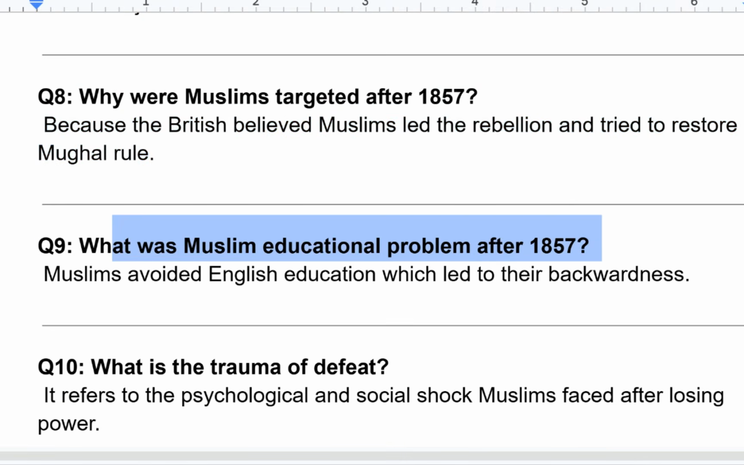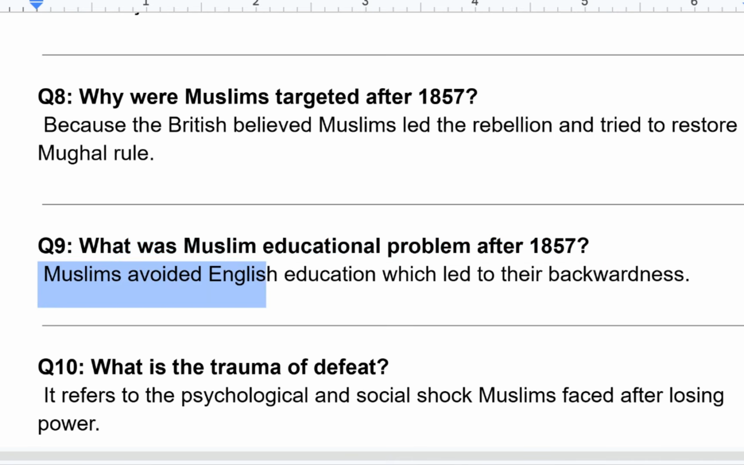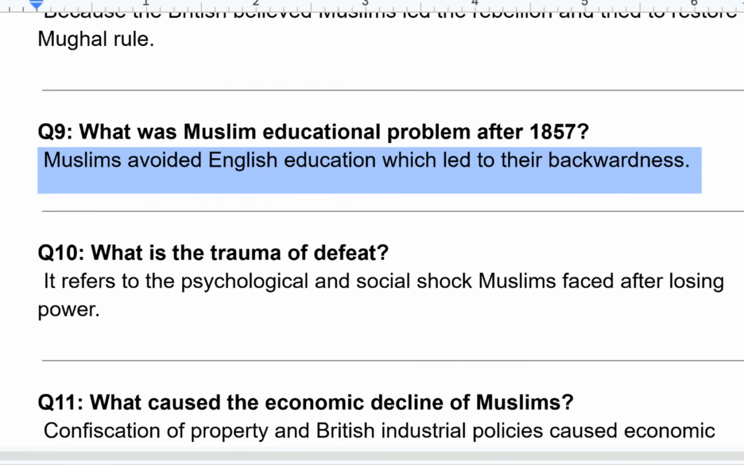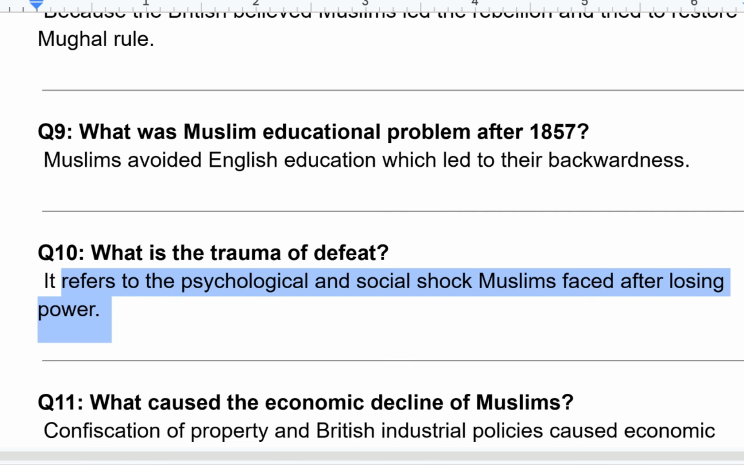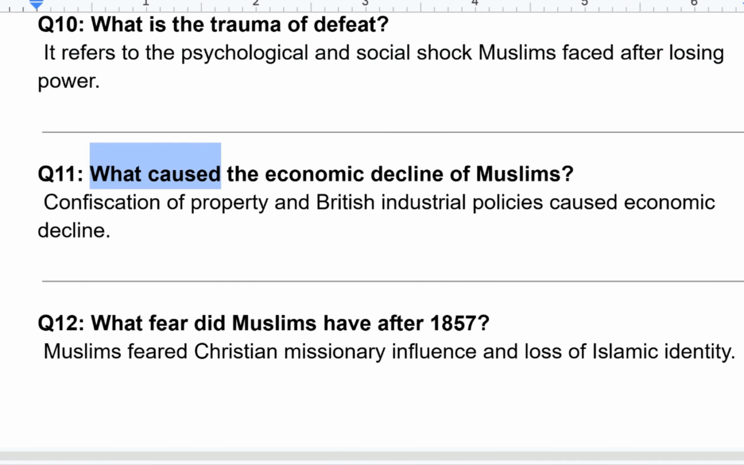What was Muslim educational problem after 1857? Muslims avoided English education, which led to their backwardness. What is the trauma of defeat? It refers to psychological and social shock Muslims faced after losing power.